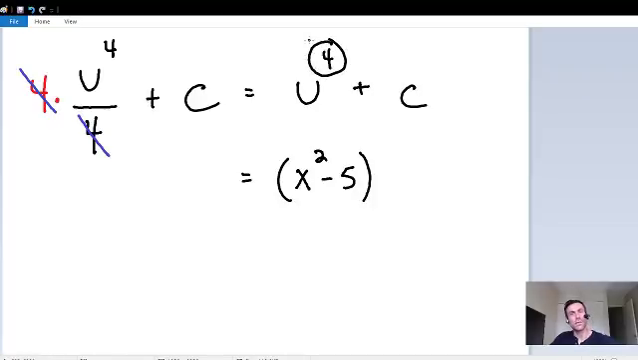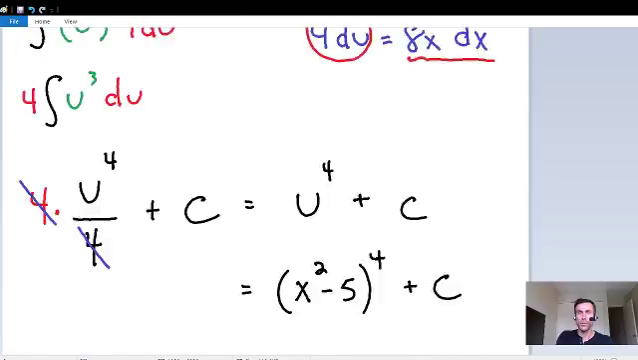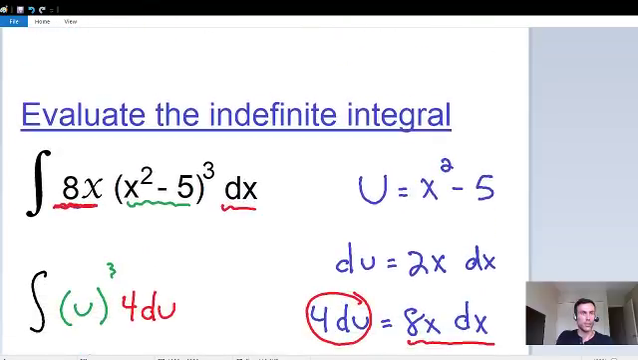And we can't forget that there's a 4 exponent on top of it. And we can't forget about our plus c as well. So this is the final answer to our problem. This is equal to x squared minus 5 to the 4th power plus c. We have officially used our u substitution method to evaluate this integral of 8x multiplied times x squared minus 5 cubed.